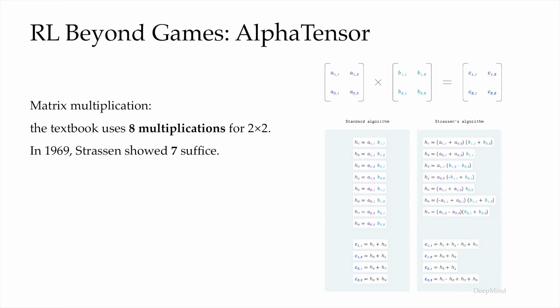The last example pushes the framework furthest. RL isn't limited to games and robots or social platforms. DeepMind actually used it to solve a pure mathematics problem. And here's the setup. We all know how fundamental matrix multiplication is. It appears everywhere in all sorts of engineering problems that we are trying to solve.